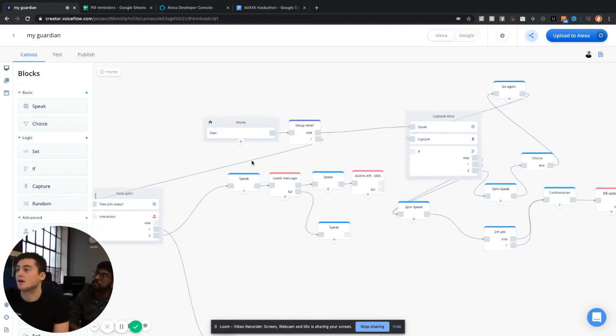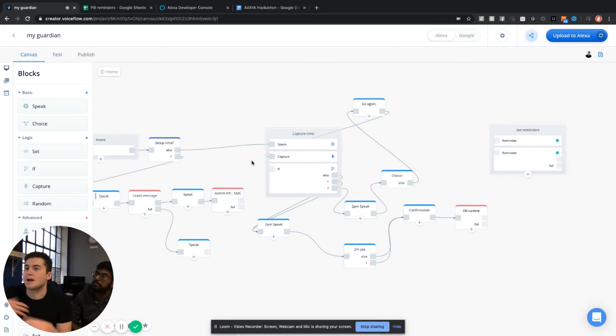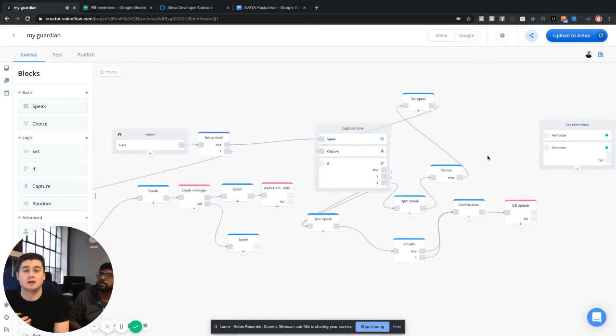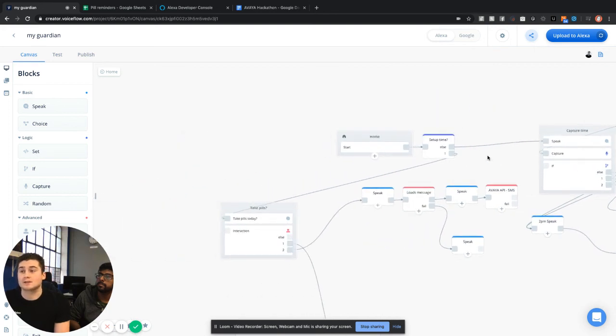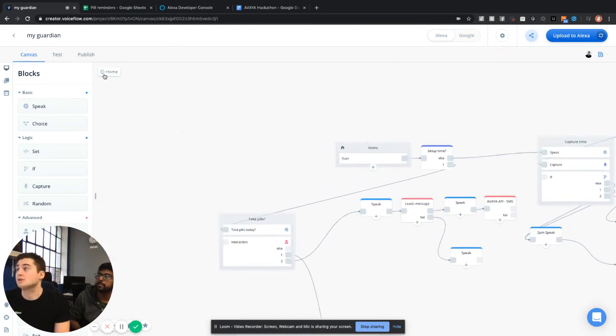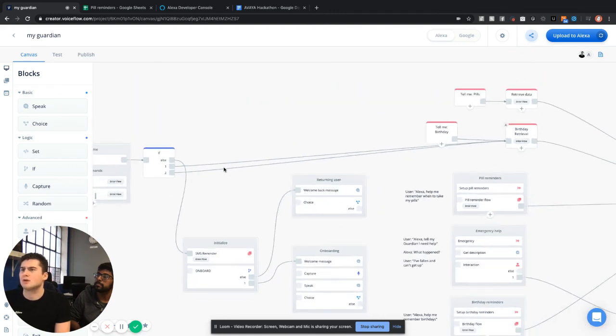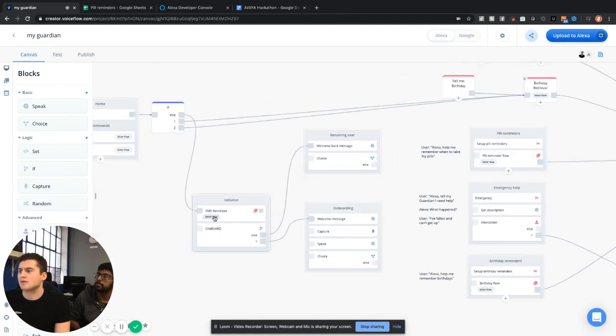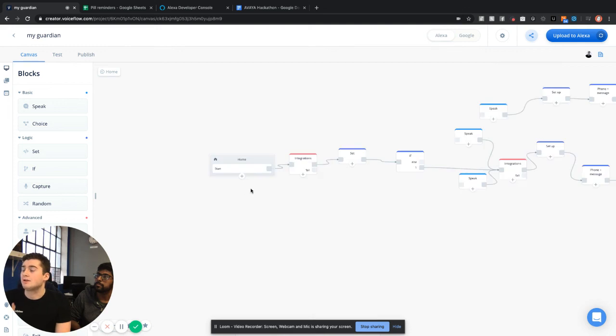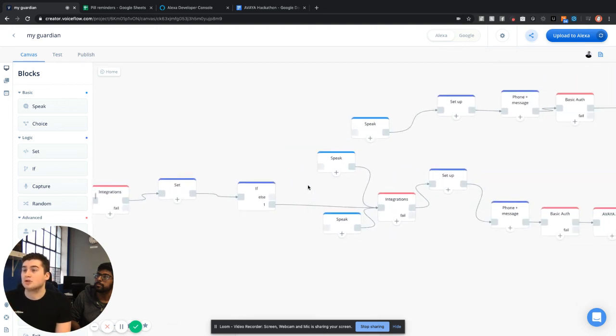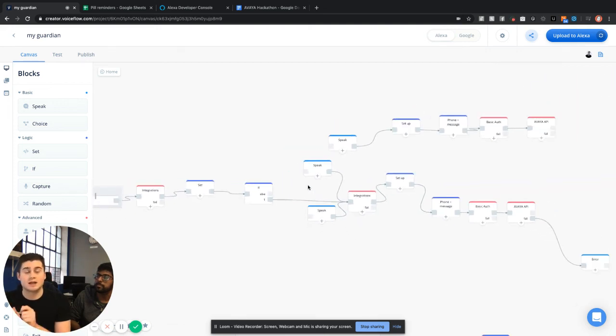And so here you can see that essentially we're asking them, what time do you want to remember your pills? We're actually setting calendar reminders, and then we'll also send them a text message if they forget to take their pills. And then the last piece of functionality we have, which is on a timer, so we can't really show it, is in here we have an SMS reminder where if the user does not use the app for 2 days, we'll send a text message to their caregiver just to tell them to check in.